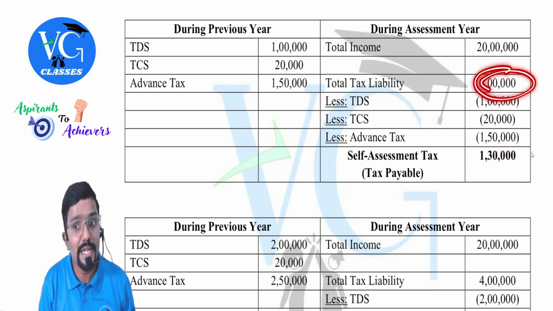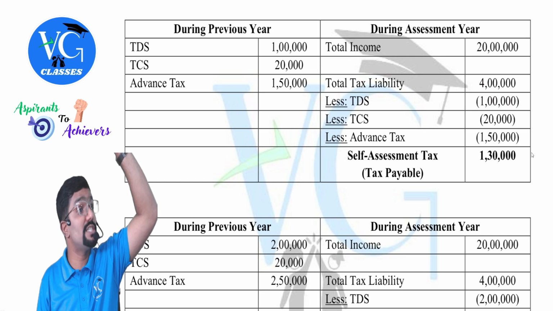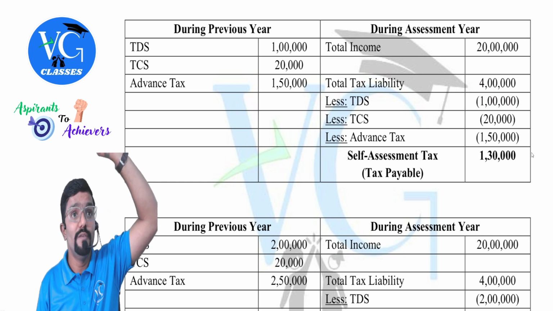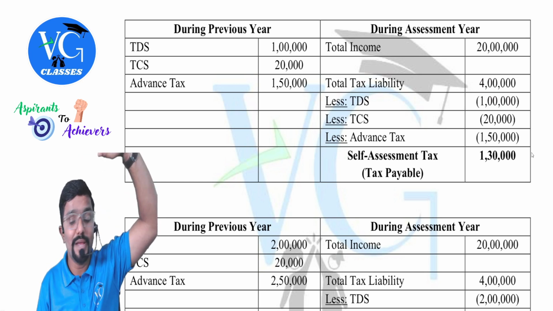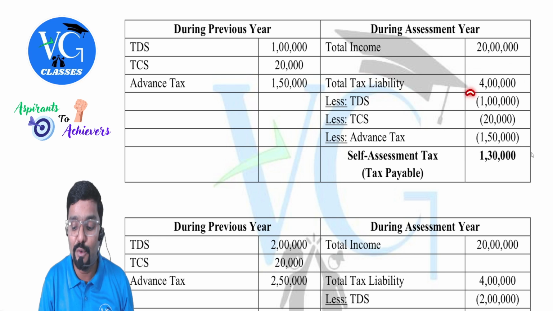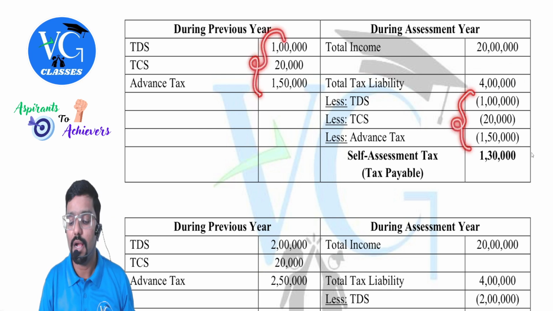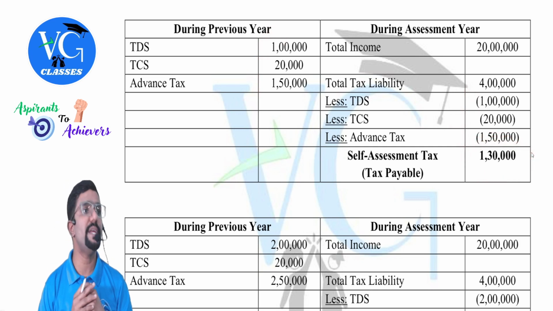So, while calculating this 4 lakh, what rates did we apply? The rate which we learned in tax rate chapter 2.1. We learned tax rates applicable to the assessee. No, by applying that on total income, we need to calculate tax liability. From that, you reduce all this, whatever has been already deducted or collected in the last year. And remaining, if any, please pay it.